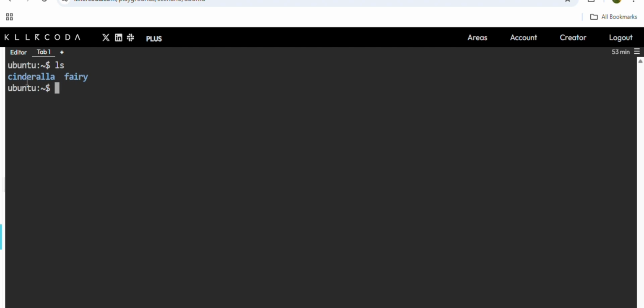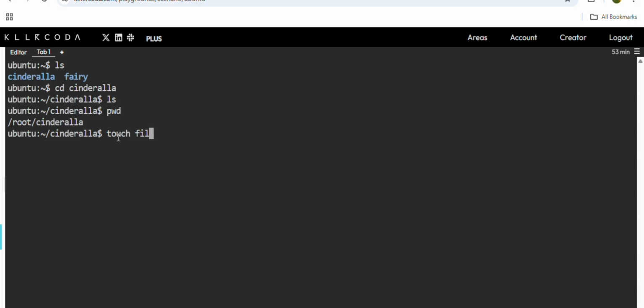Suppose you want to go inside this folder, you can use cd. cd is used to change directory. Okay, cd Cinderella. If I give ls, see, I am inside Cinderella. If I give pwd, see, /root/Cinderella. I'm inside the Cinderella folder. So here you can create any files. touch file 1, file 2. Similarly, you can create more files. So inside the Cinderella folder, I have created these two files.